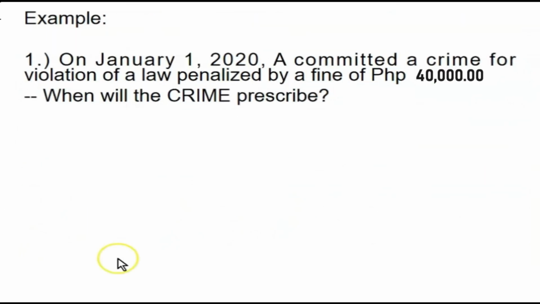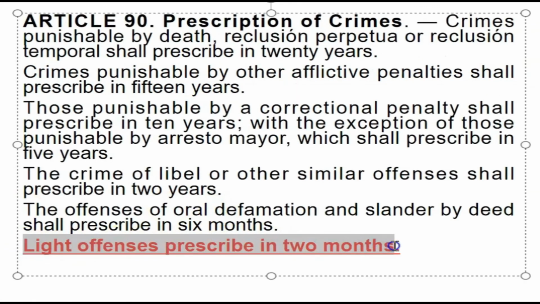Let's provide an example. Example number 1. On January 1, 2020, A committed a crime for violation of a law penalized by a fine of 40,000 pesos. When will the crime prescribe? The question has something to do with prescription of crime. The answer is Article 9 in relation to Article 90. Sa Article 9, it's a light felony. And under Article 90, light felonies shall prescribe in 2 months. Ito, light offenses prescribe in 2 months.